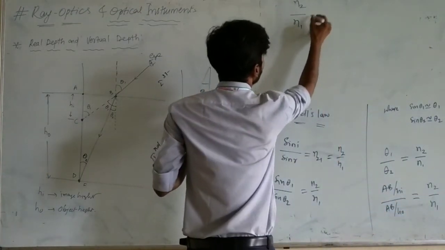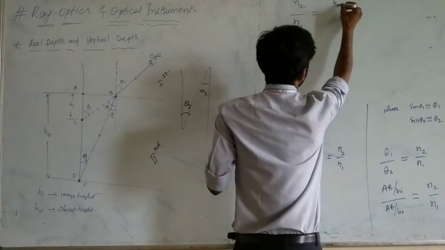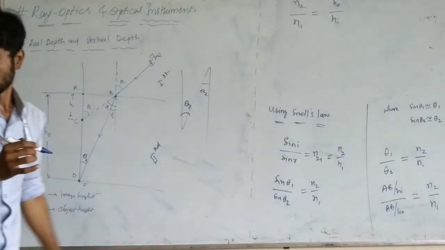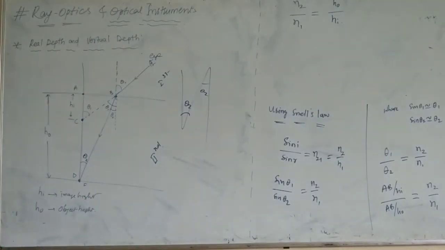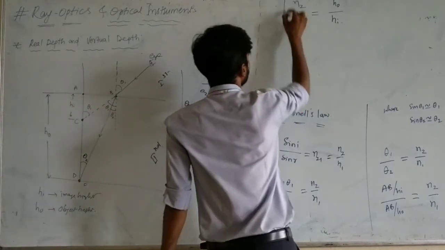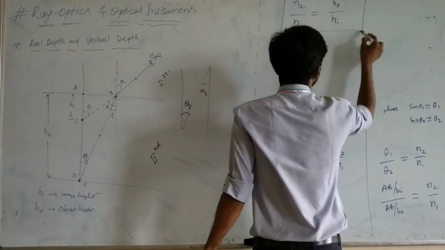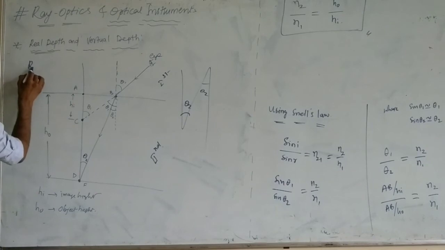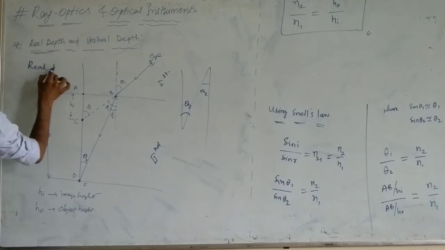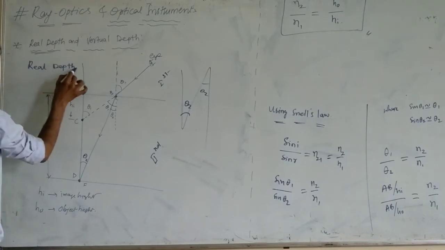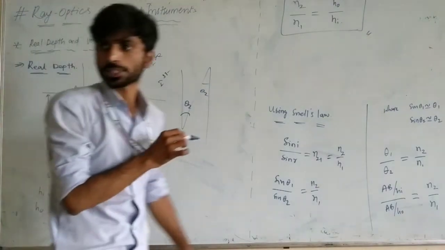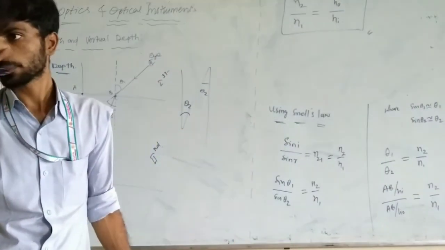So n2 by n1 is equal to HO by HI. Clear? Is there any doubt? So this is the equation for real depth.